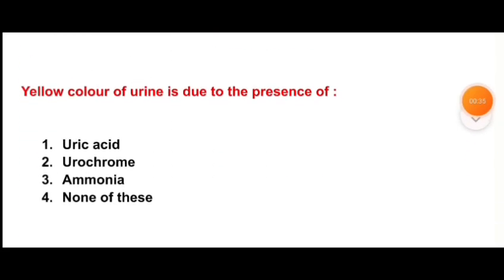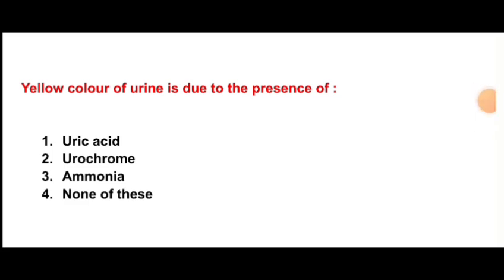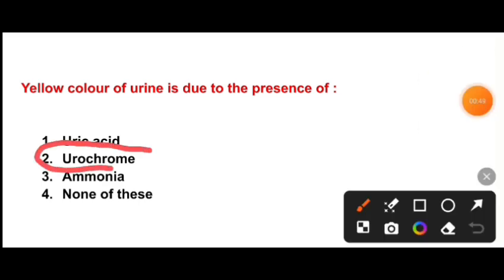Next question is, yellow color of urine is due to the presence of uric acid, urochrome, ammonia, none of these. So the correct option is option number B, urochrome. Yellow color of urine is due to the presence of urochrome.